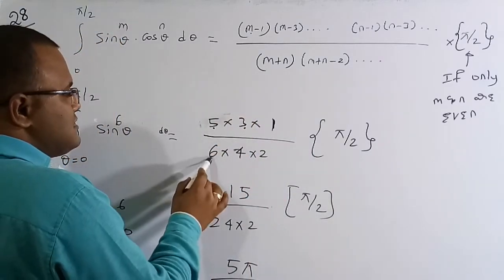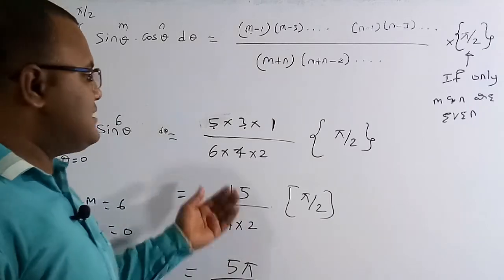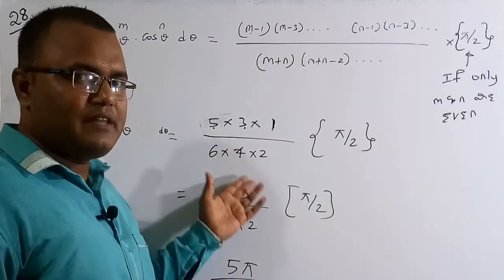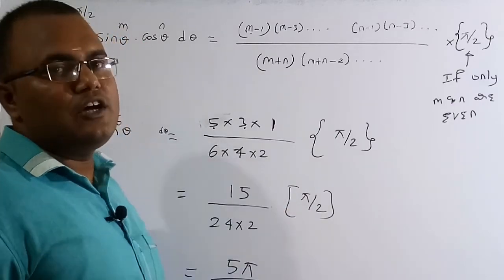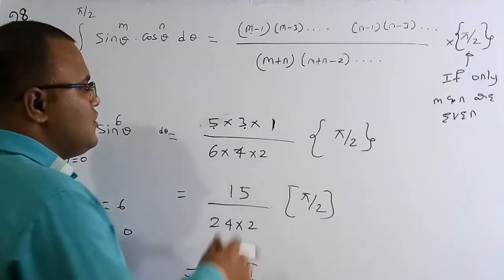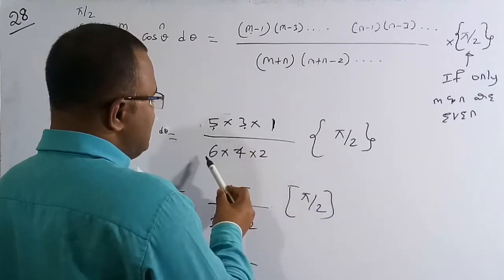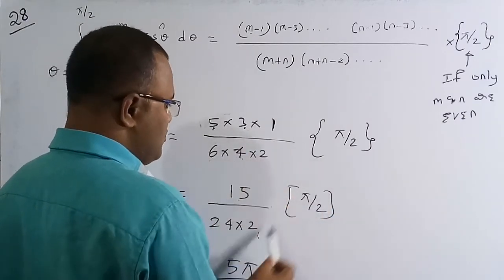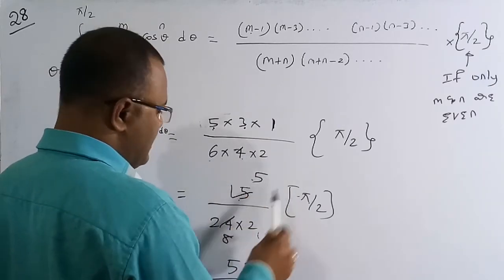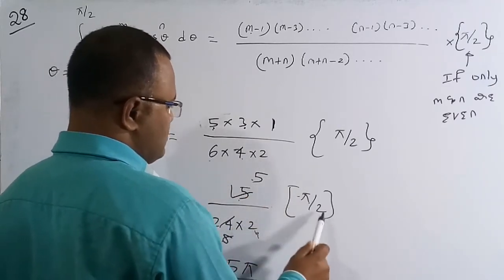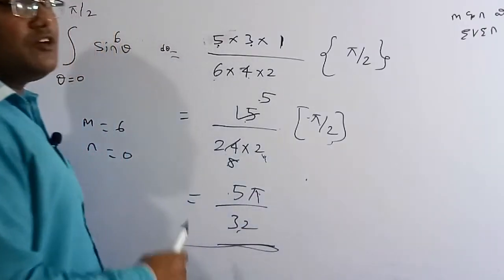Now 6 is there, same as the 6. Remove the next term 5 and go for 4, again remove 3, go for 2. Like this you have to continue until you get 1. Up to this you have to multiply by pi by 2. So 5 times 3 is 15 by 6 times 4 is 24, into 2, into pi by 2. So we get 5 pi by 32. This is the correct solution of this question.